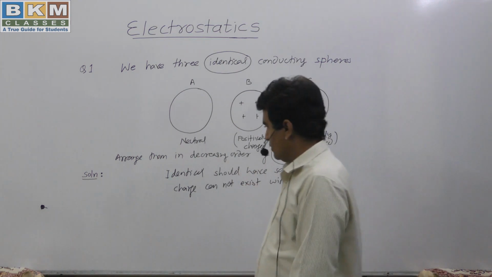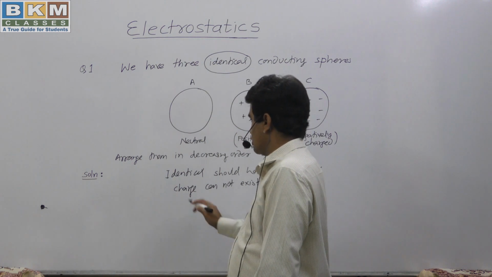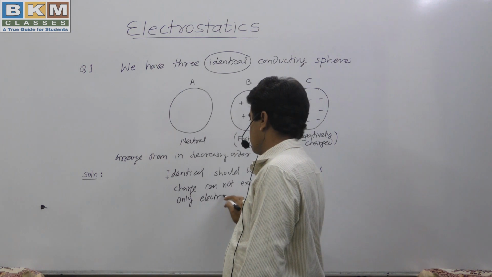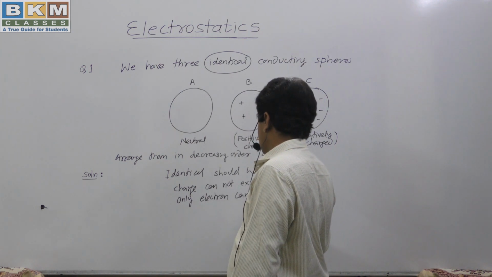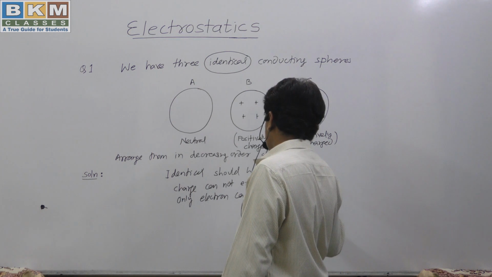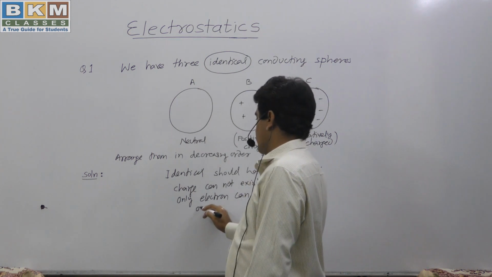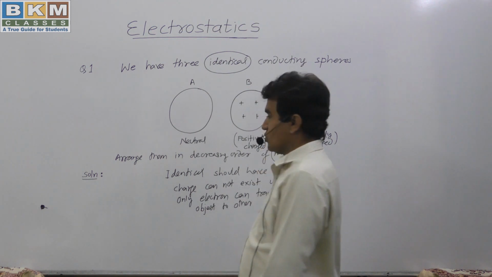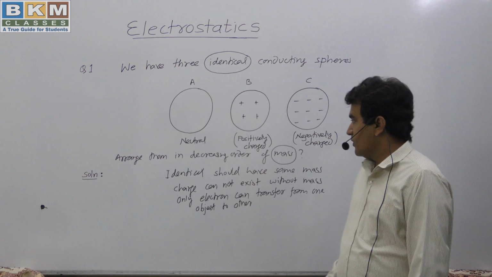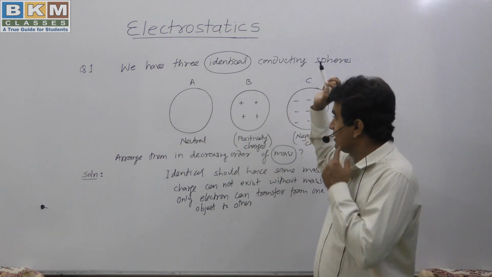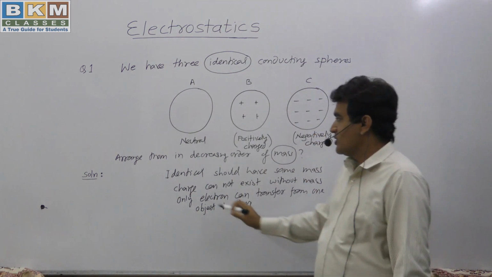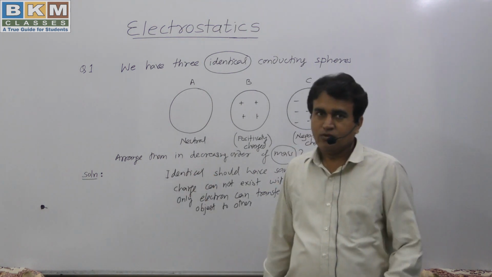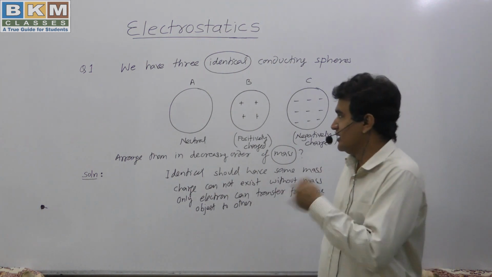And the third property that we have written initially is that only electrons can transfer from one object to another. So basically the first one is the statement used in the question, and these two are our theory knowledge. So by including these three, we can comment about the mass of these three.